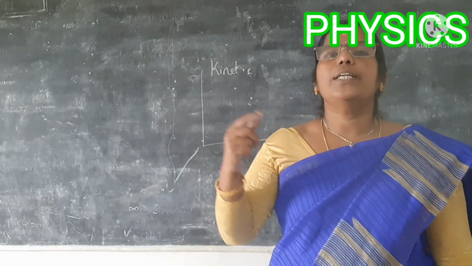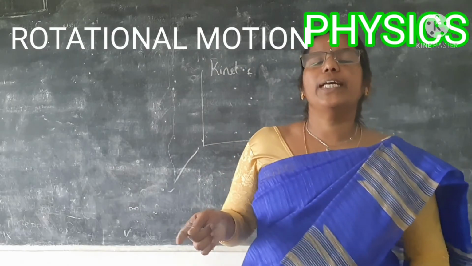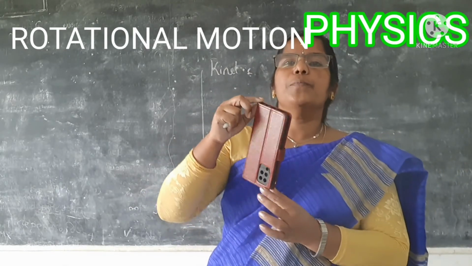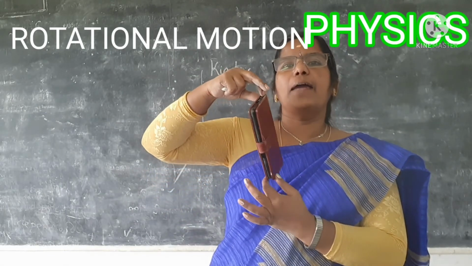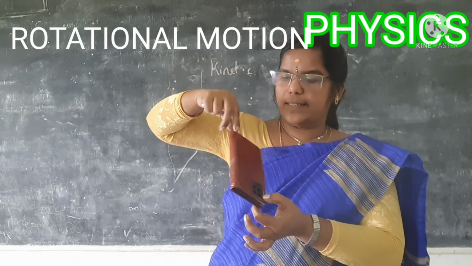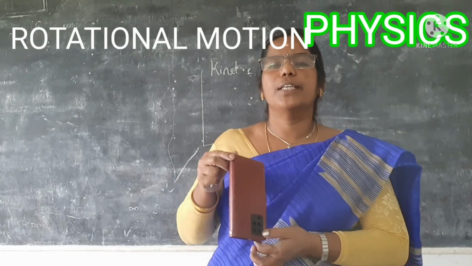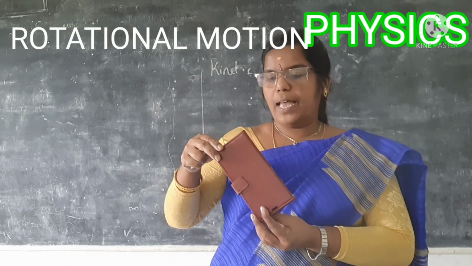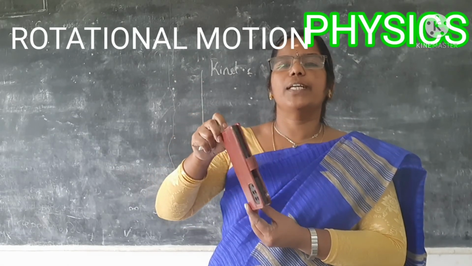And rotatory motion. In rotatory motion, the objects will be rotating with respect to an axis. So, see, this is the mobile pouch and I am making it rotate with respect to this axis. This is the axis of rotation. With respect to this, I am making it rotate. And even I can take this as the axis and I can make it rotate.